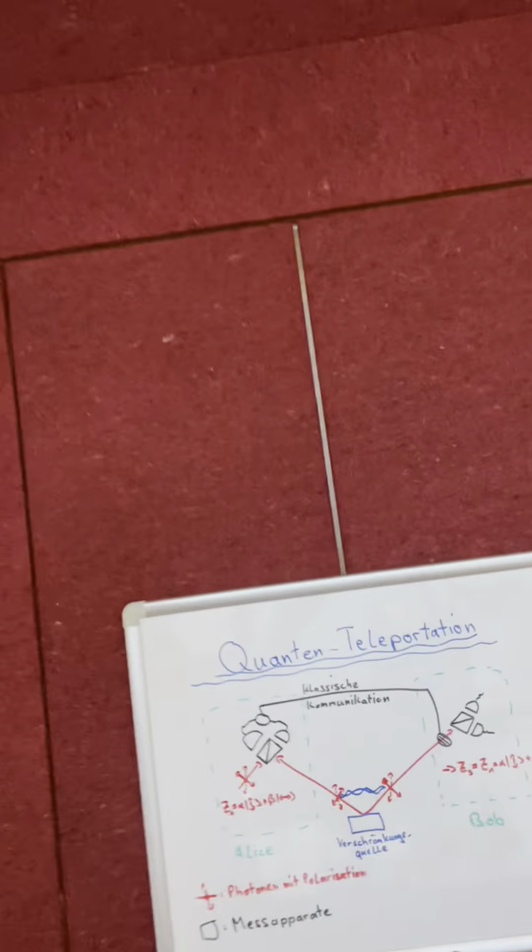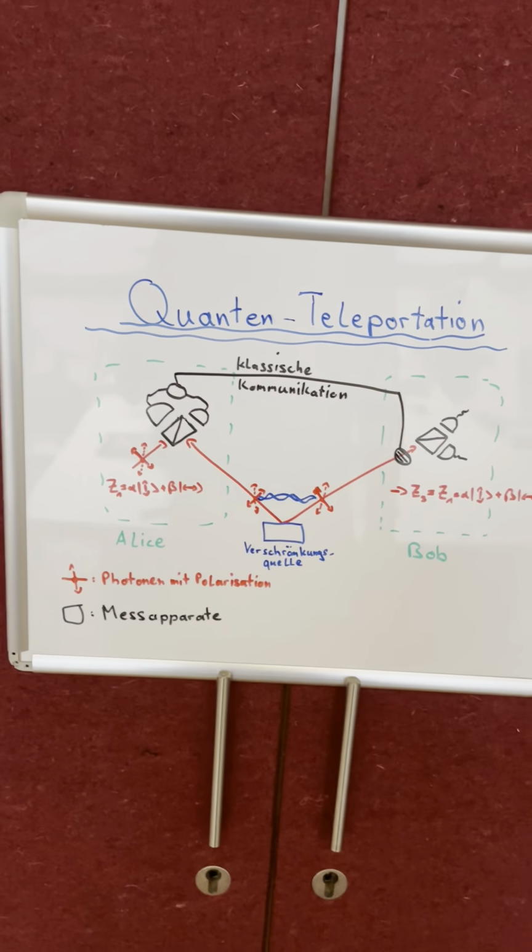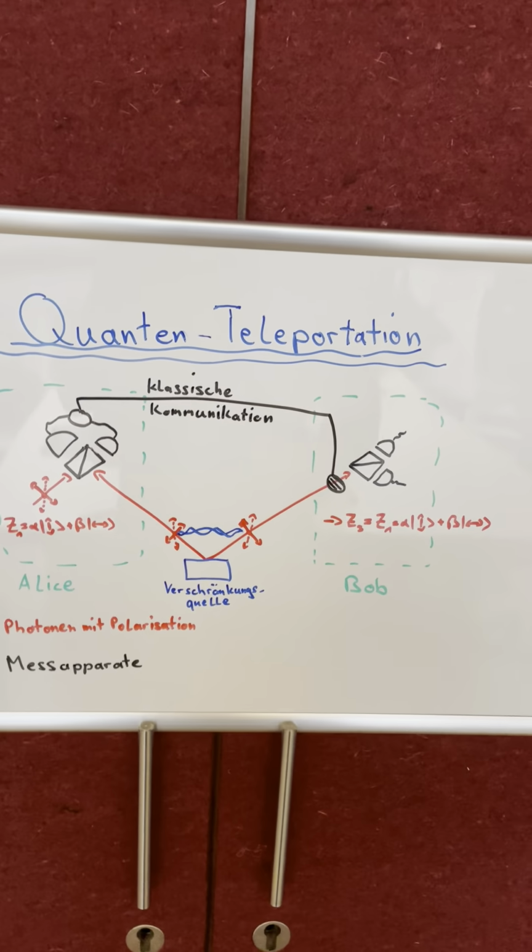It's not very simple, so it's more for people with an advanced physics background, but I want you to grasp the idea of how this teleportation works. So I have prepared a little blackboard again, and the setup is the following.